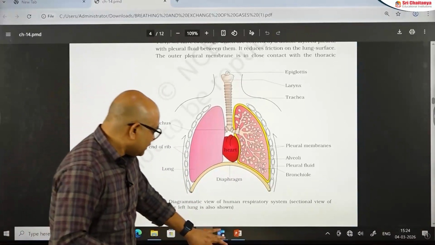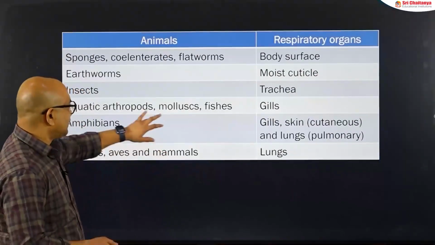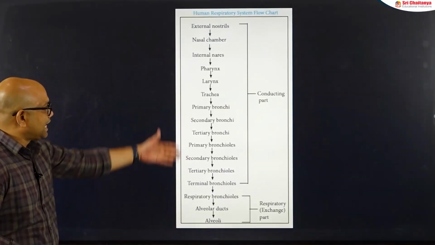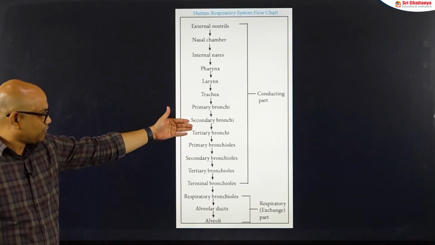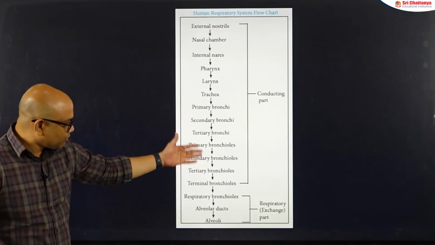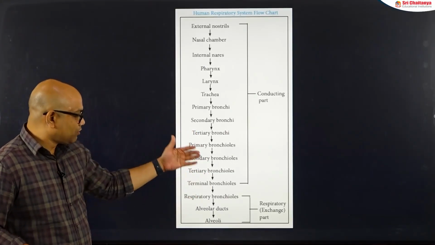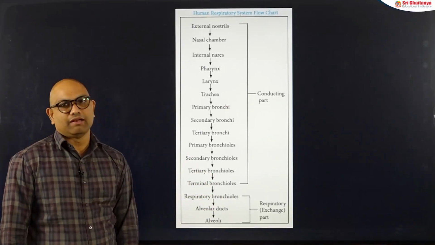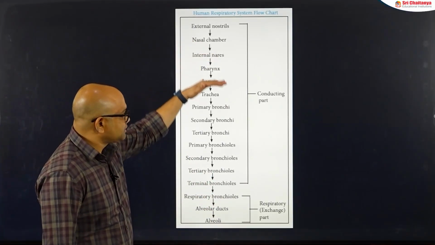If you see the list of bronchioles that are dividing inside the lungs, the larynx opens into the trachea, primary bronchi, secondary bronchi, tertiary bronchi, primary bronchiole, secondary bronchiole, tertiary bronchiole, terminal bronchiole, and it further divides into respiratory bronchiole, alveolar ducts, and finally opens into alveoli. So this is the total respiratory system flow chart.